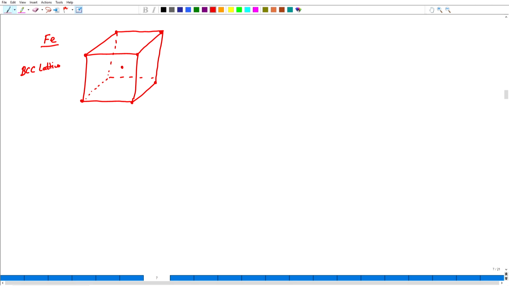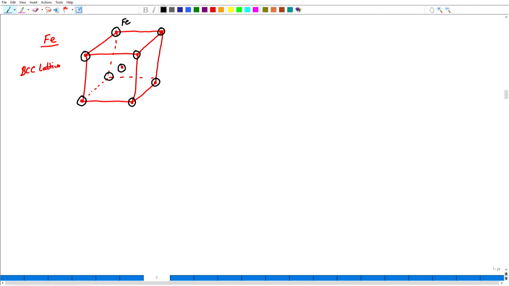Now, in this lattice, I put iron atoms. So, I put an iron atom at every lattice point. So, I form this body centered cubic structure for iron.